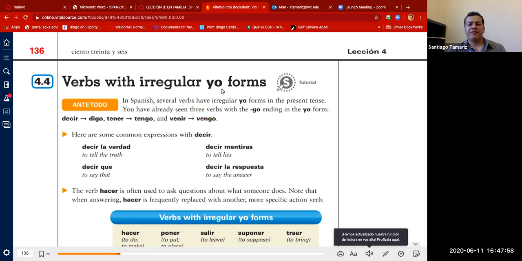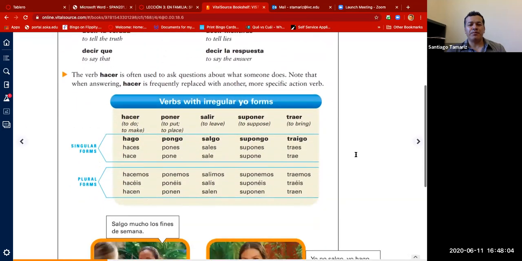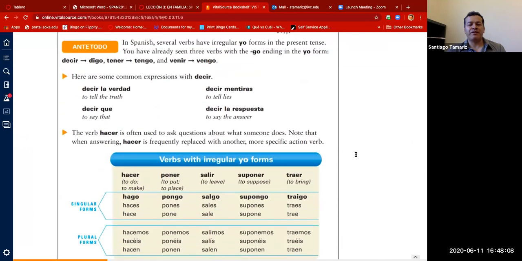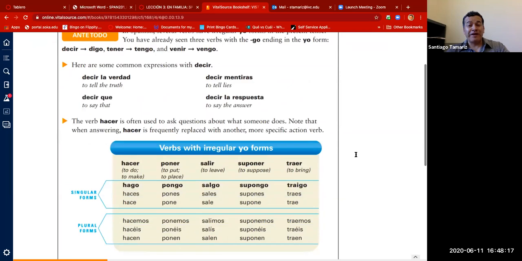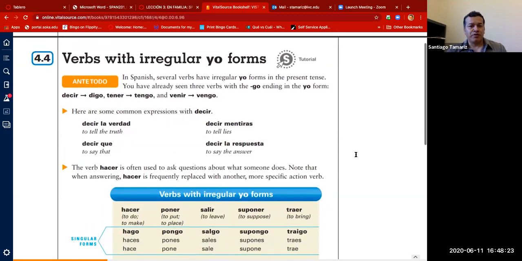These verbs are irregular in the yo form, and there are not too many, really. But please practice, and the best way for me to study is with flashcards. I know each person has their own technique, and I also like to write them. When I write, they stay in my mind, in my brain, easier. So let's take a look.